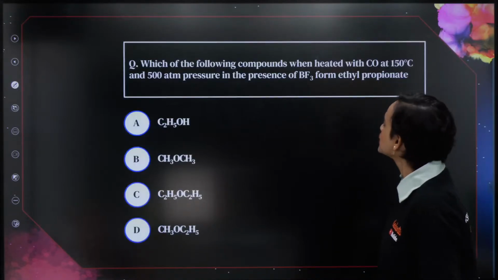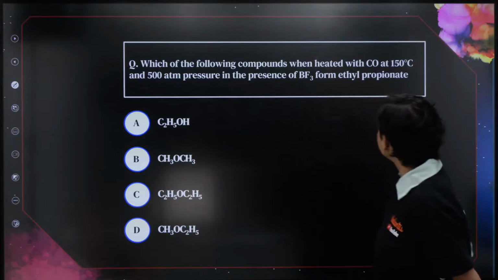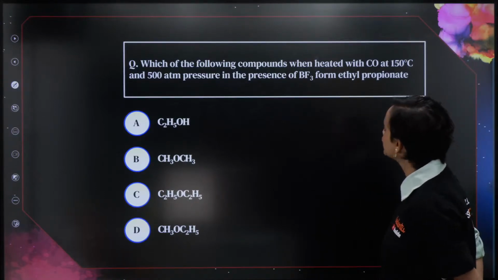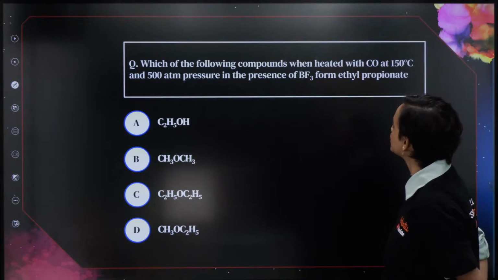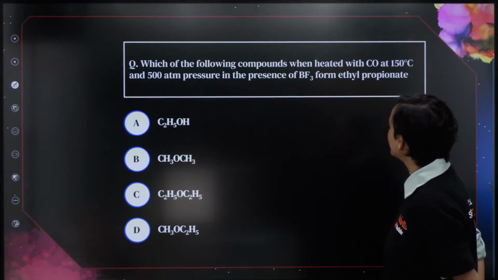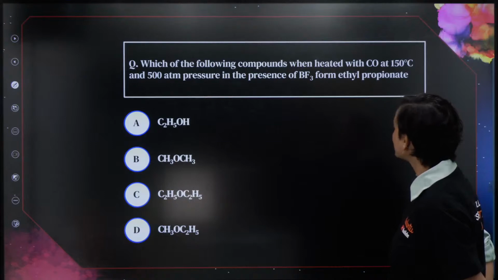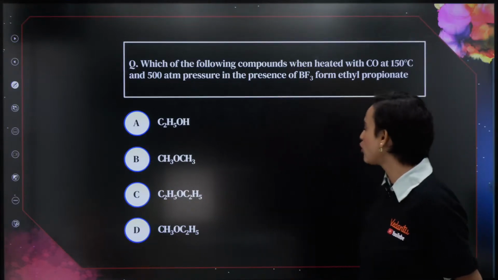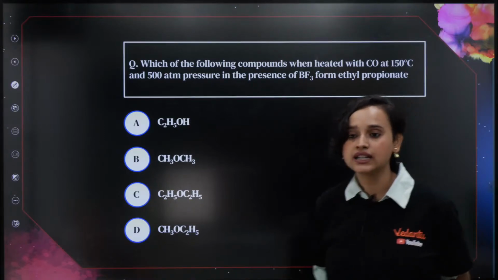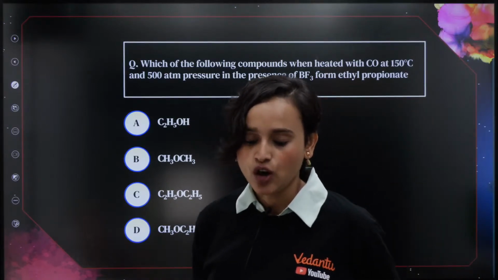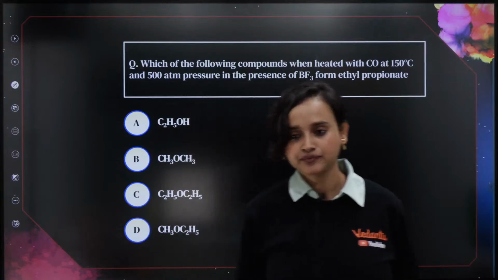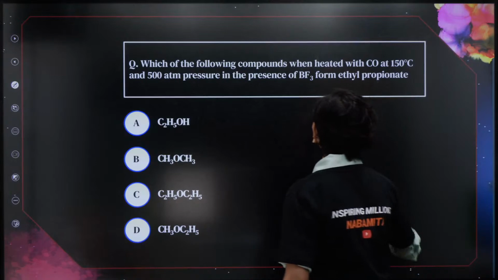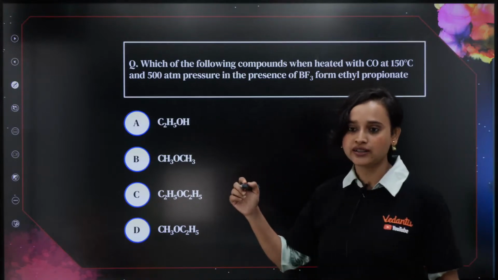We understood. Now, which of the following compounds, when heated with CO at 150 degrees Celsius and 500 atmospheric pressure in the presence of BF3, forms ethyl propionate? Can somebody tell me this answer, guys? Who can tell me this answer?